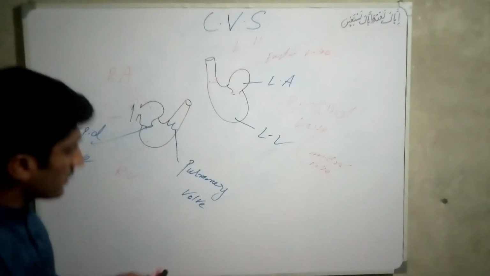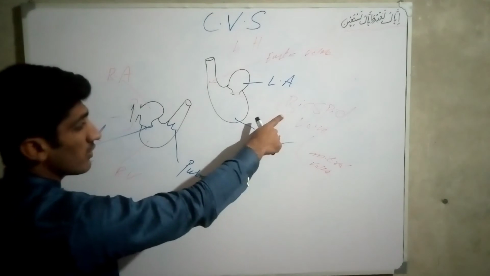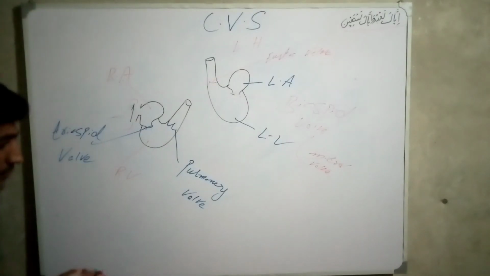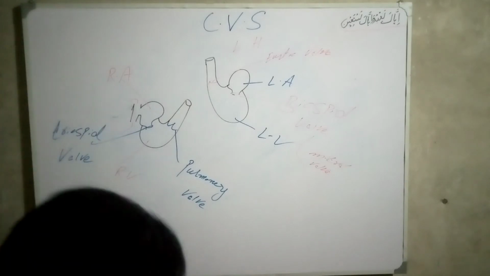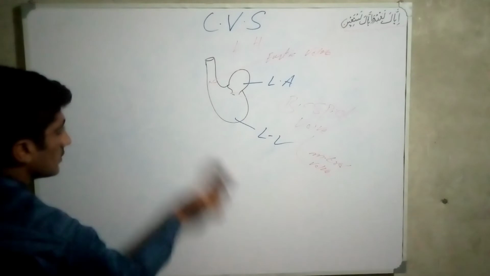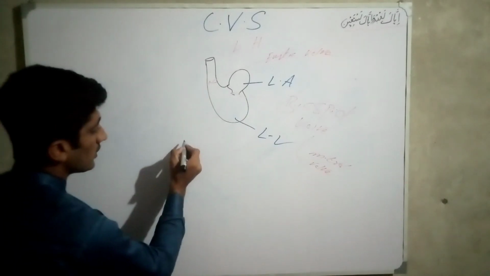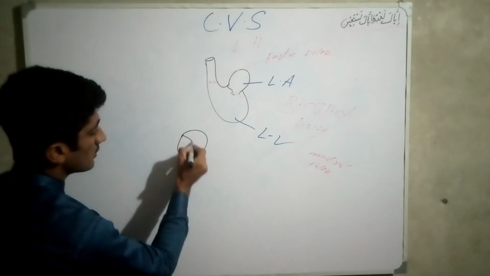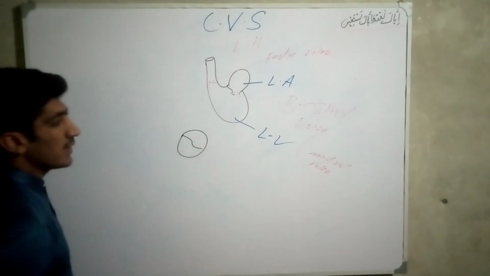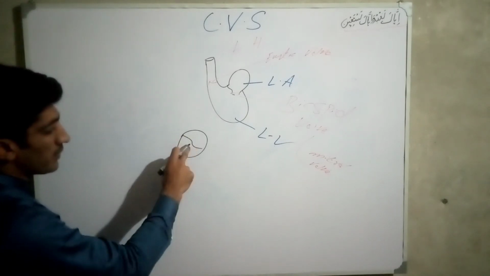Why is this called the bicuspid valve and this called the tricuspid valve? Because in the bicuspid valve two leaflets are present. That's why it is called bicuspid valve. Bi means two.